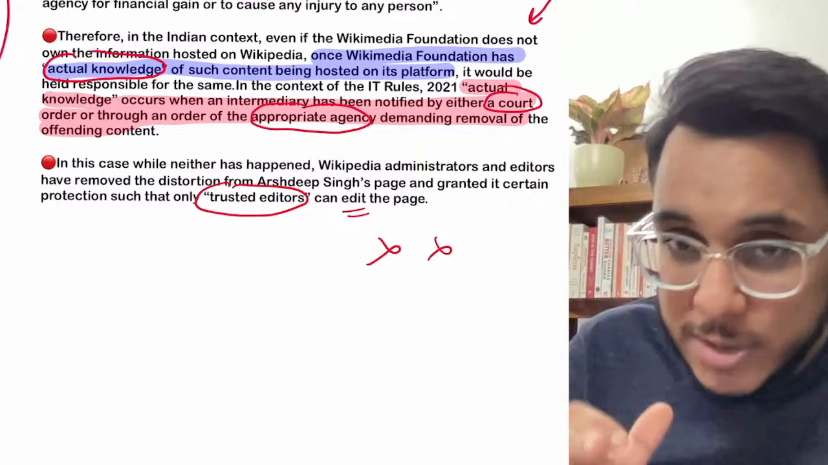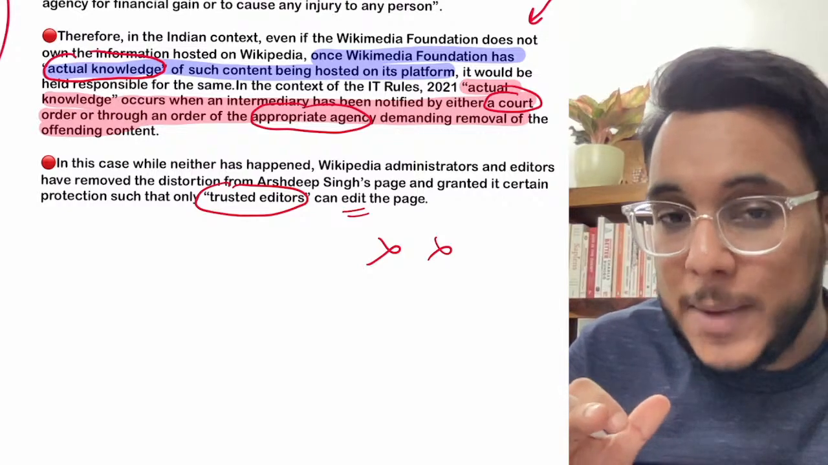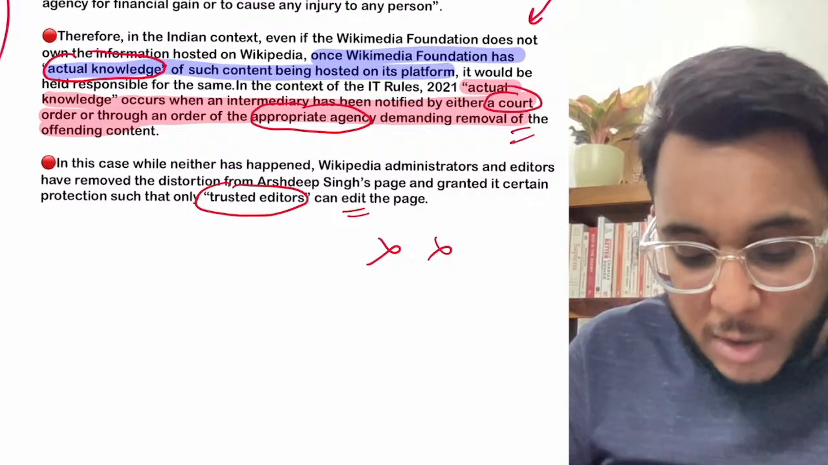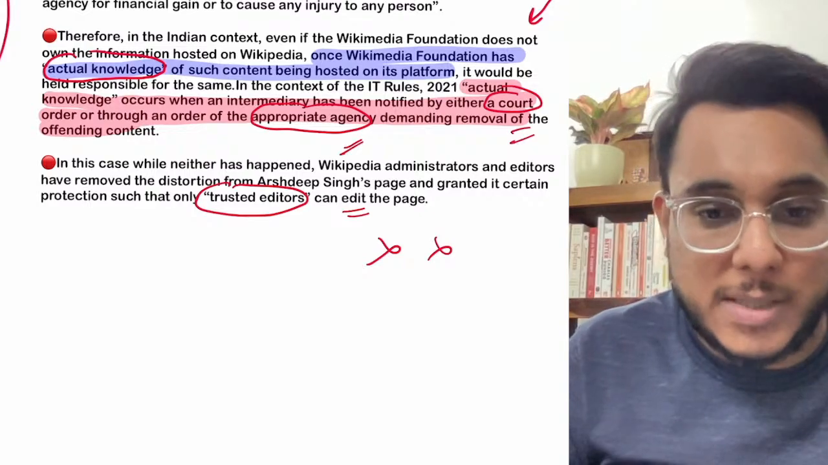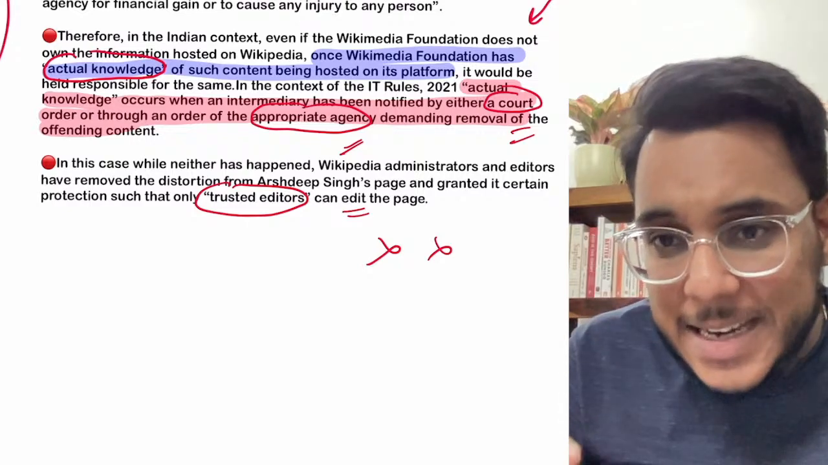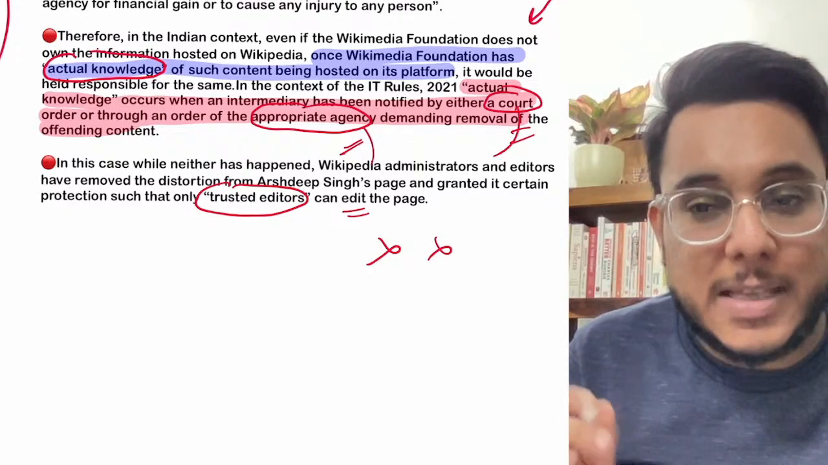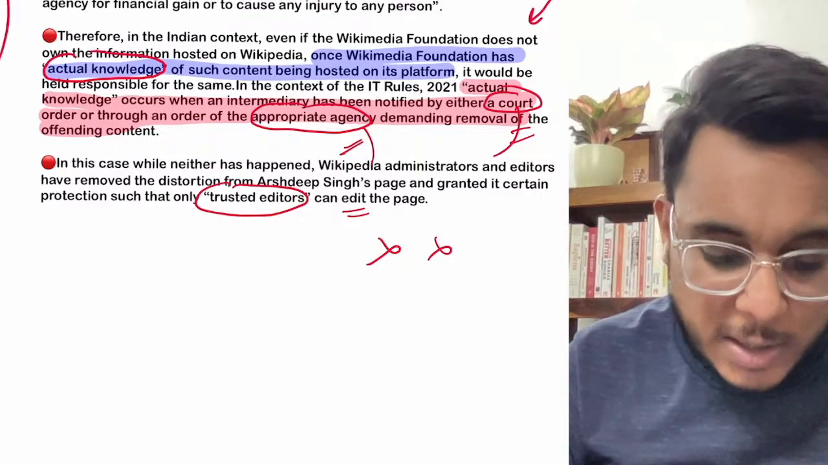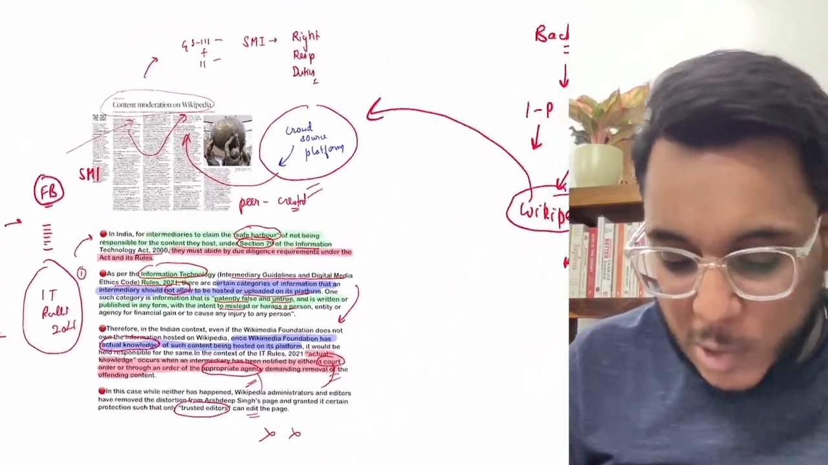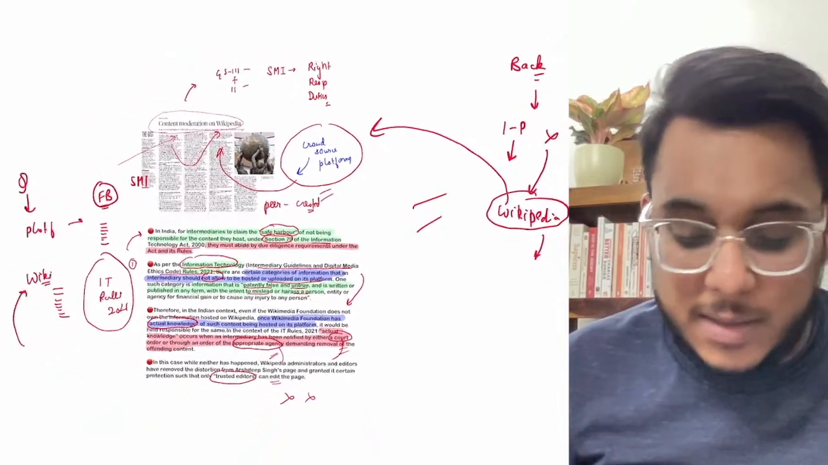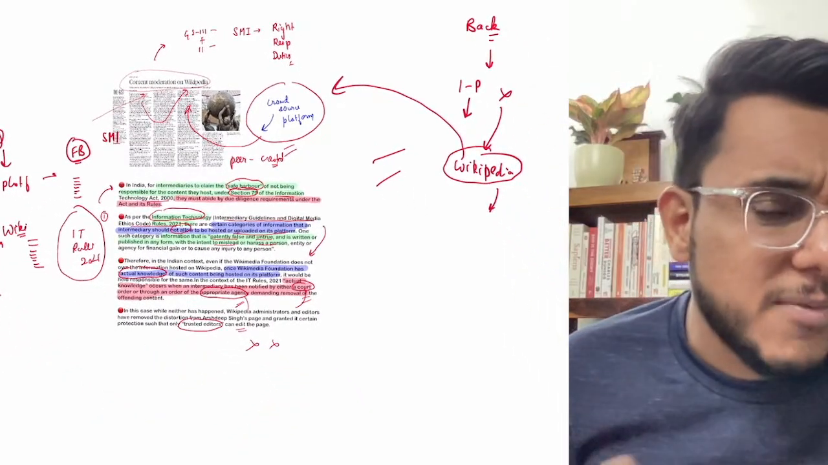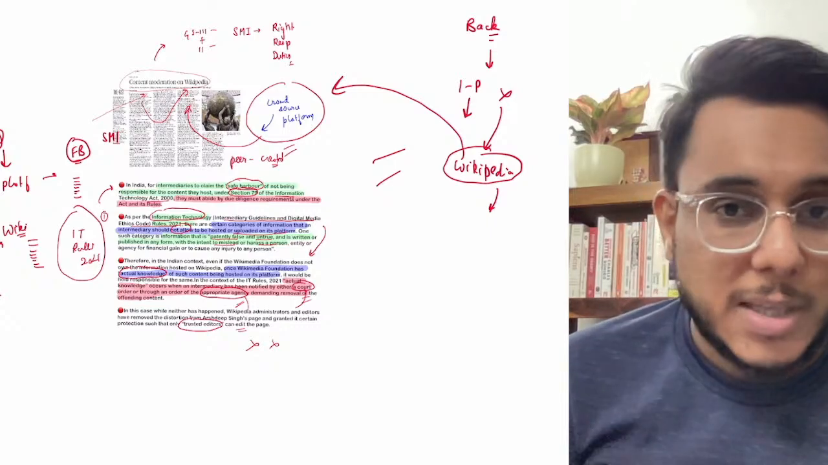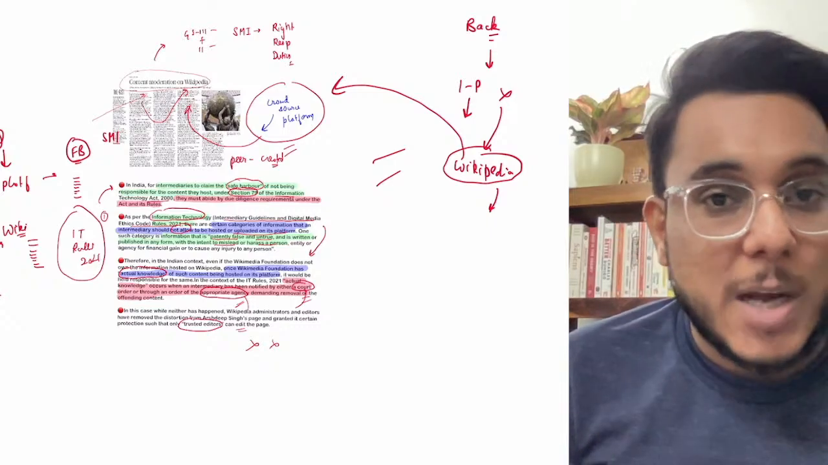Because there was information that was existing, okay, and they removed that particular thing even when the court, the appropriate agency, did not send a notice. Ideally, after sending their notice, they have to remove the information, but they removed it earlier, so therefore they still enjoy the protection. So guys, this safe harbor and the IT rules became very much a part of the news in 2021. Because of that, this article is an important one.